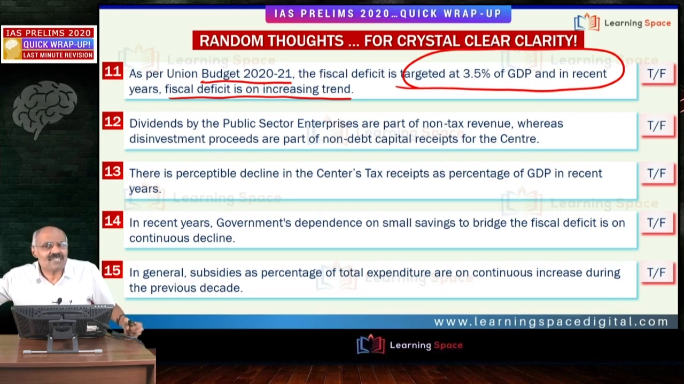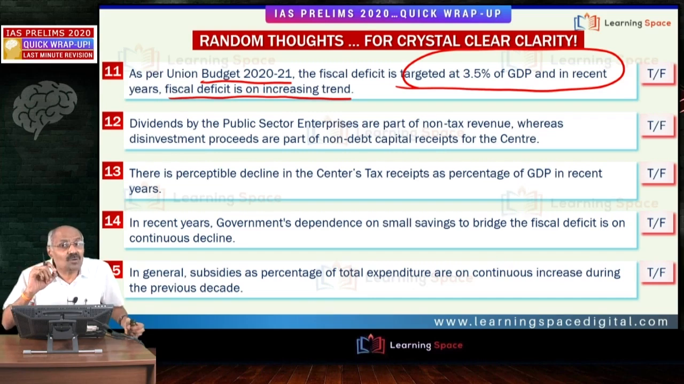What is the actual fiscal deficit last year? Last year, the actual fiscal deficit was 4.6%. That means from around 3.5%, it increased to around 4.6% of GDP. This year, it is expected to be around 7-8% because of COVID-19. So friends, in general, during the past decade, the reduction is there of this fiscal deficit as percentage of GDP.